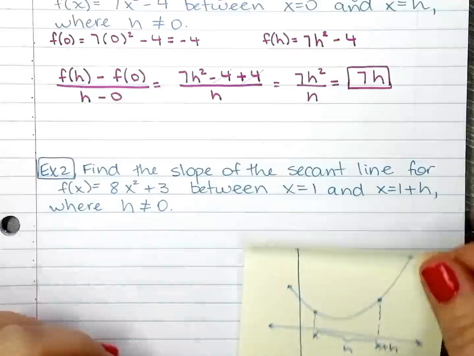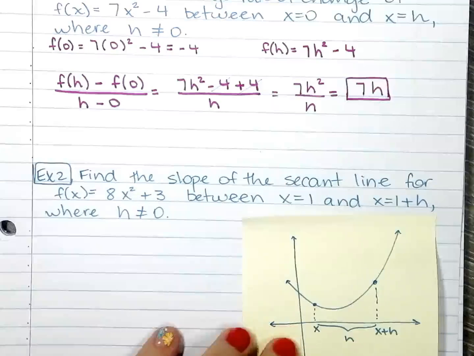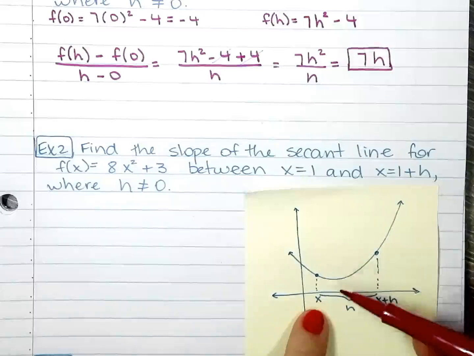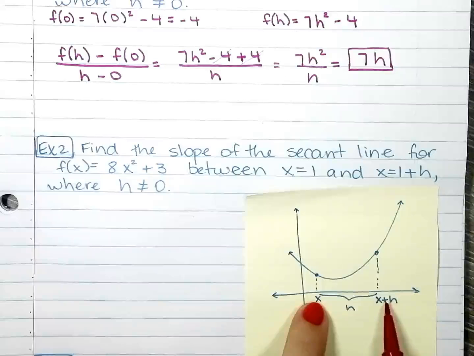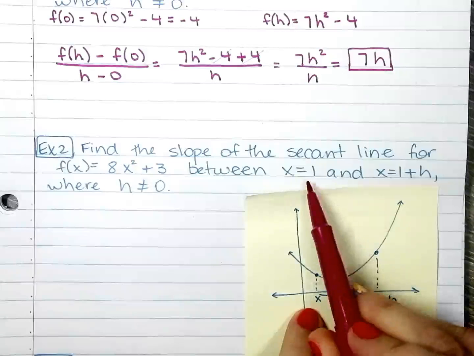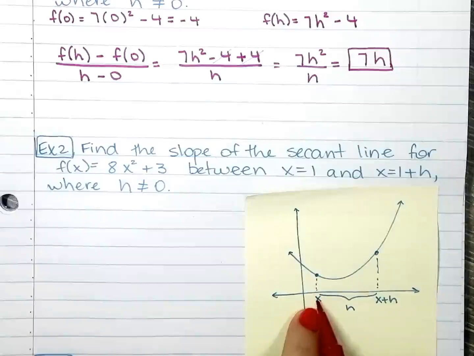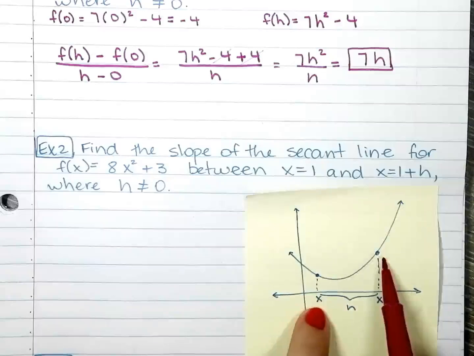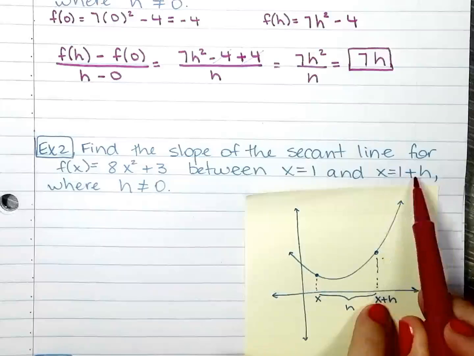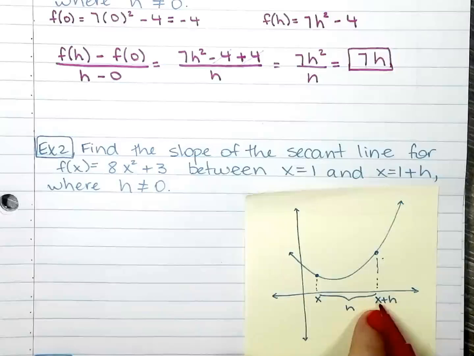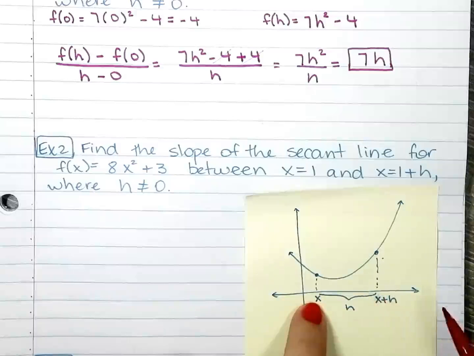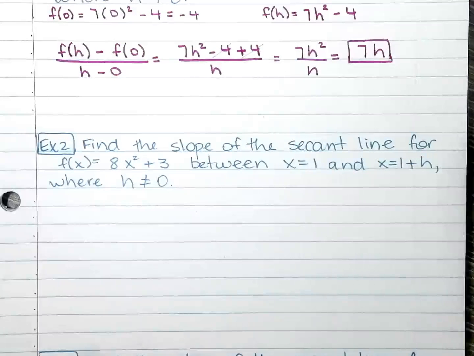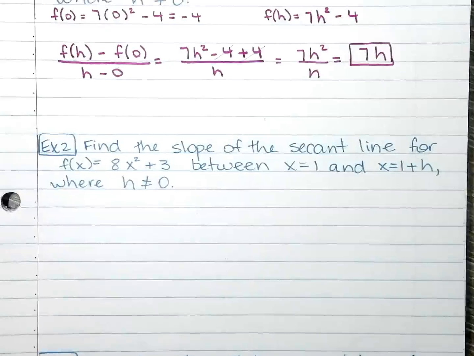I have a handy dandy awesome hand-drawn cheat sheet right here, just so you have the visual of what it means. So h is the distance from one point to the other. Let's say in this case x is 1, so 1 will be right here, and then 1 plus h will be right there, whatever x is. In this case, it's going to be 1 plus h. And h is the distance between this point and that point.